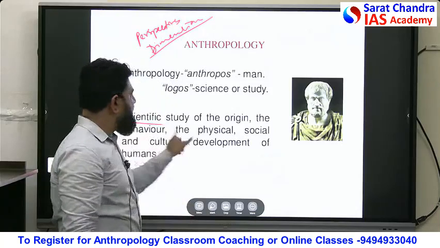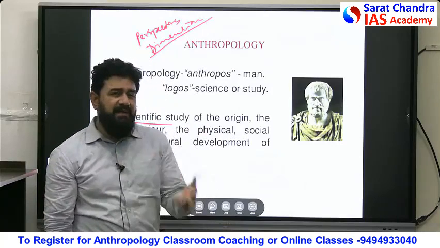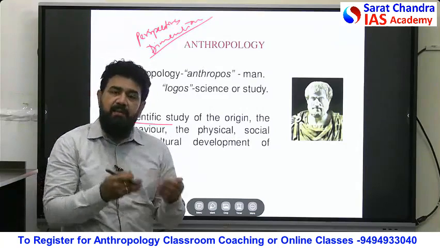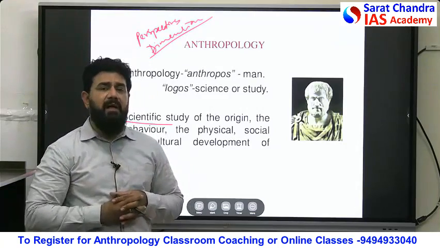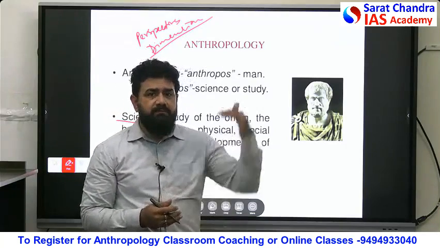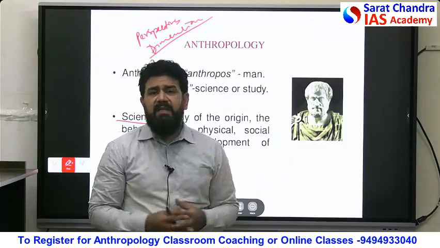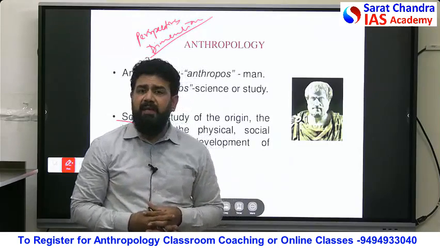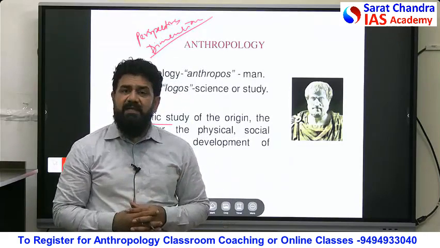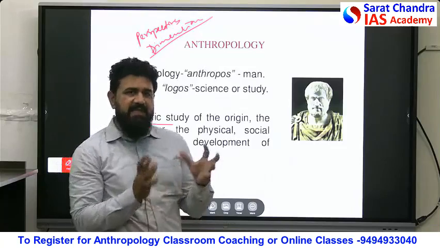What do you mean by multiple points of view here? You can see scientific study. That means a scientific view is one dimension. Please understand, what is a scientific view here? Empirical, that is evidence-based, which can be proved on demand. For example, look at archaeology. Archaeology looks for evidence concerned with past human life: how they lived, what kind of tools or instruments they might have used, what kind of homes they lived in, and what kind of political, economic or religious setups they lived in. All these we look at through the lens of archaeology, and archaeology is an evidence-based science. So that is just one dimension.